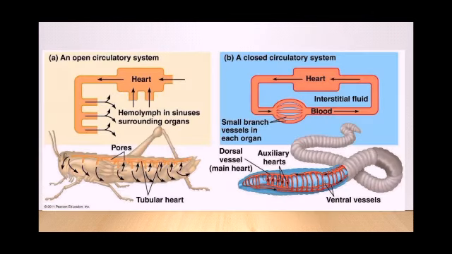You can see this picture here. The first one represents an open circulatory system in which the blood from the heart is pumped into the sinuses, that is spaces surrounding the organs. But in case of a closed circulatory system, the blood is confined within the vessels like arteries, veins, capillaries, etc.